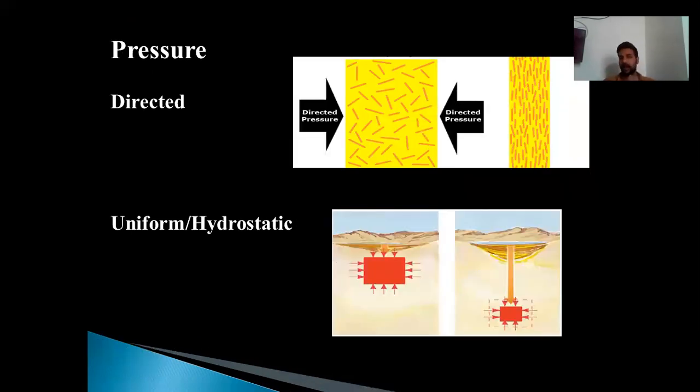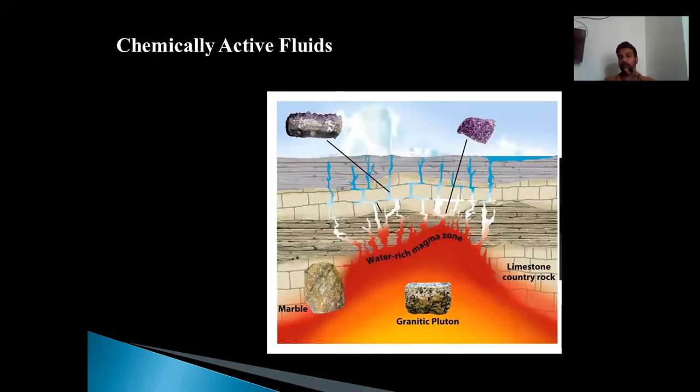Then we have seen pressure, and how pressure is subdivided into directed and uniform pressure, and what the ultimate results of directed and uniform pressure are. Directed pressures are more dominant near the Earth's crust, whereas uniform pressure is much more dominant at great depth. Chemically active fluids, though not as dominant as pressure and temperature, still have a noticeable and considerable metamorphic range. Whenever magmatic water escapes from the magma, during its movement it reacts with the country rock and ultimately gives rise to metamorphic rocks.